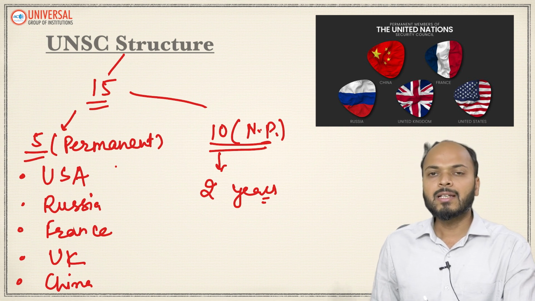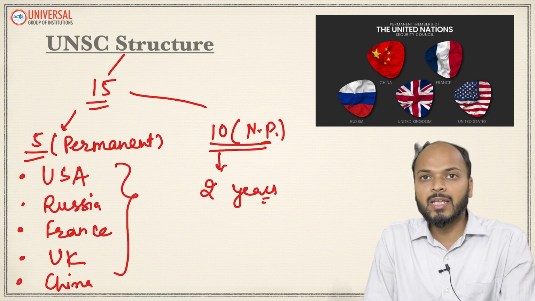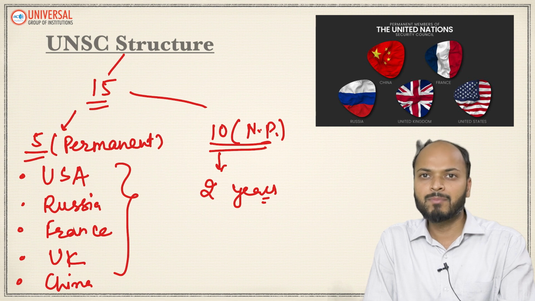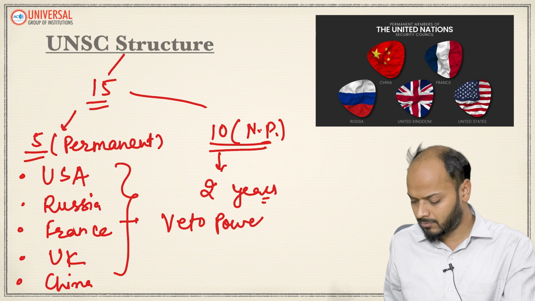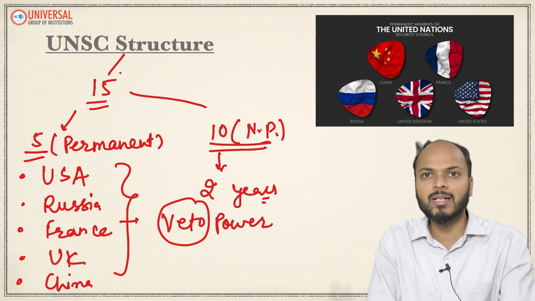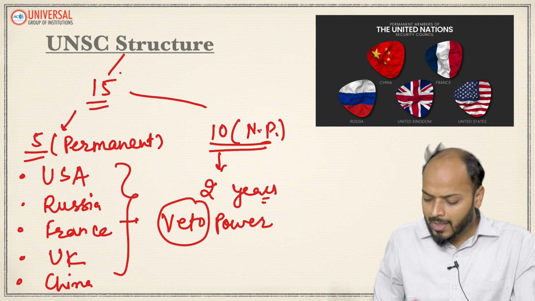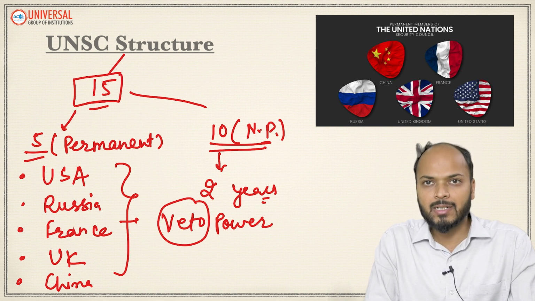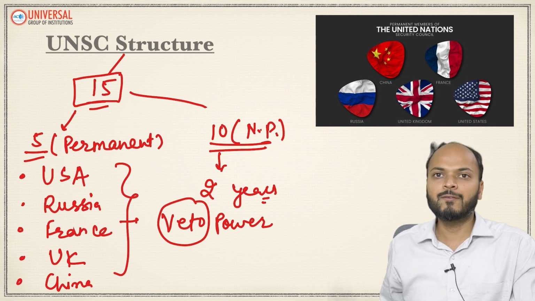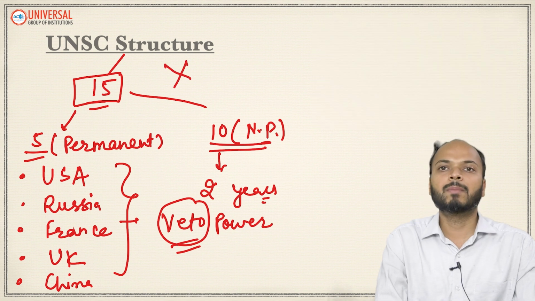The next very important thing you should know is that these 5 permanent members have been given a very special, privileged power, which is called veto power. Only these 5 permanent members have veto. These 10 non-permanent members don't have veto. What does veto mean? Veto means a negative vote. Let's say out of these 15 members, even if 14 are in favor of a particular resolution, but one of the 5 permanent members uses veto power, then that resolution cannot be passed.